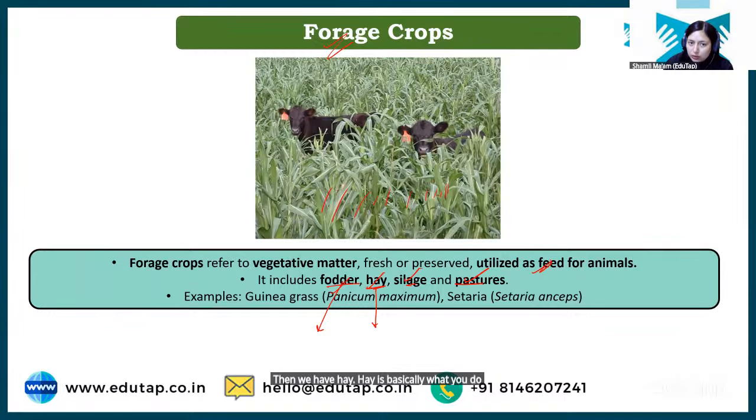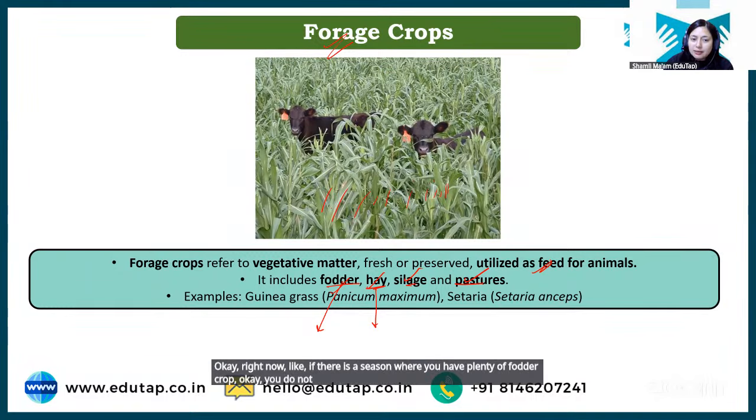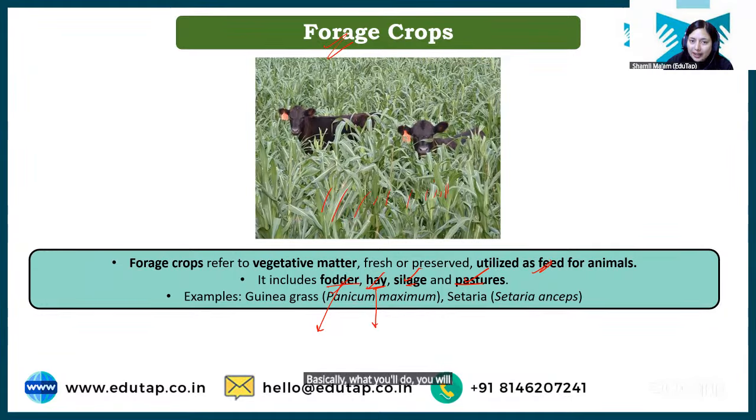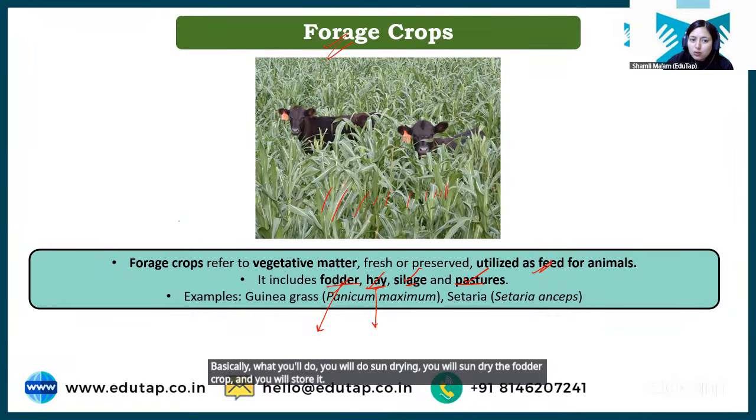Then we have hay. Hay is basically what you do. You cut down this crop and you sun dry it. Okay, like if there is a season where you have plenty of fodder crop, you do not have any limitation, and you can easily feed your livestock, as well as you can save some part of this fodder crop for future purpose. So how will you save it? Basically, sun drying. You will sun dry the fodder crop and you will store it. You will bring down the moisture content from that fodder crop so that it can be stored for longer duration of time. Okay, that is known as hay.